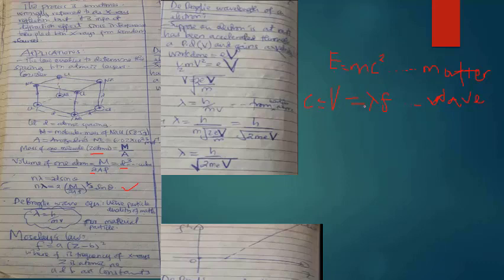If you combine these equations, you get from here that energy is equal to m, since c is equal to wavelength times frequency, then we can put there wavelength times frequency squared. But again we remember that energy is equal to h times frequency. In simplifying, we find that mass is equal to wavelength squared frequency squared over h times frequency. So frequency and frequency will cancel.